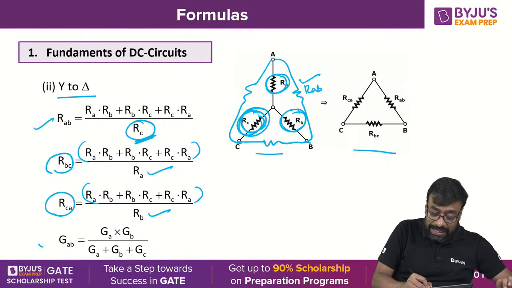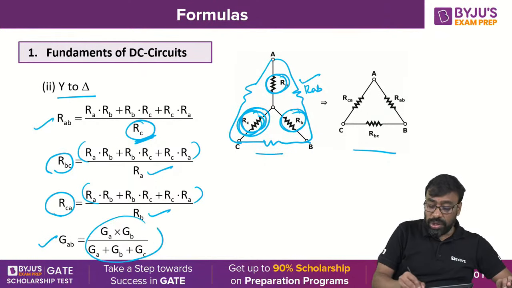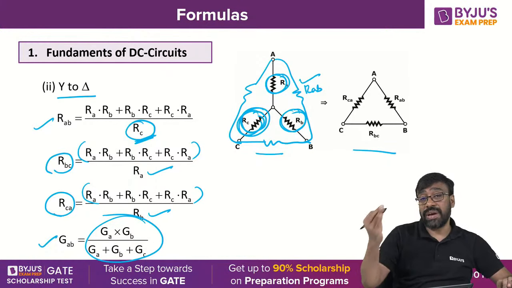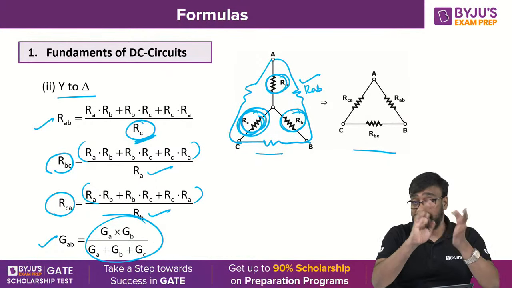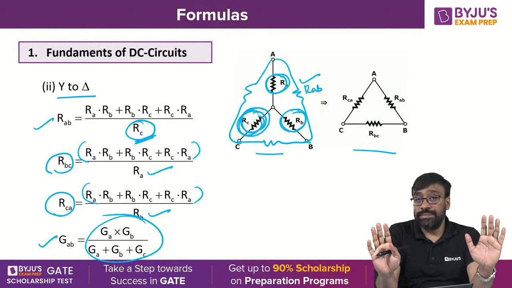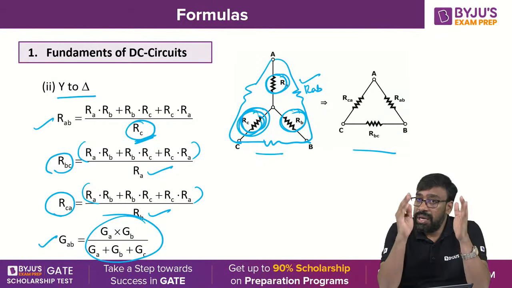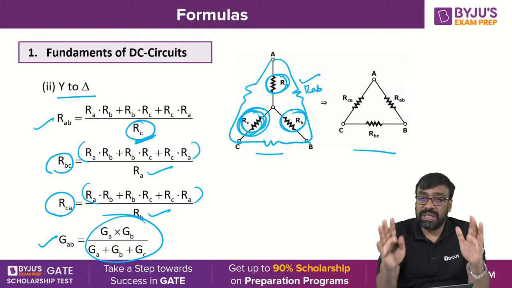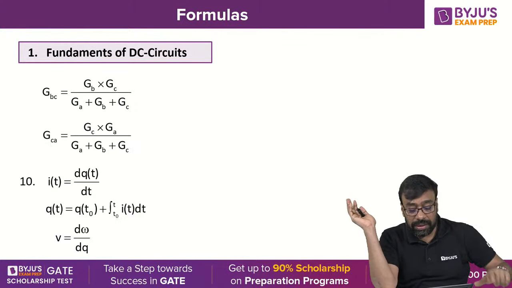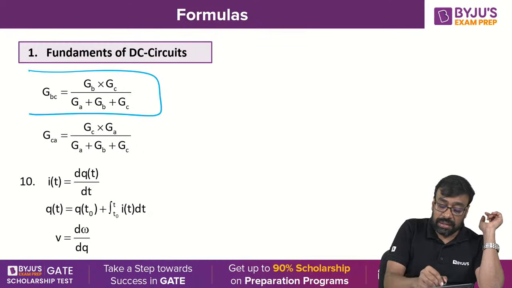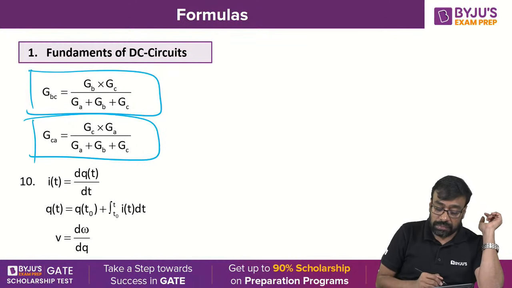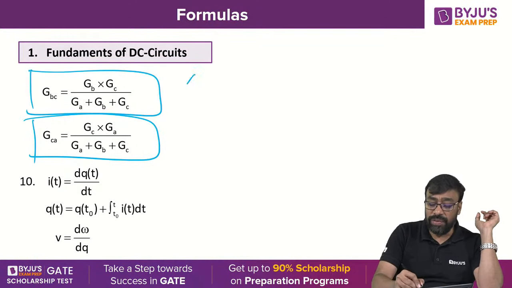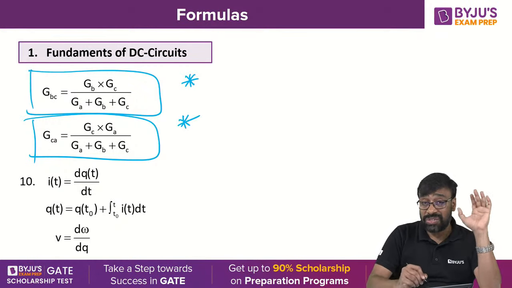Now coming to the conductances, I told you already that the formulas in terms of conductance and resistance must be on your fingertips. You can't get any doubt in that. You can't search for the formula in the exam. It's going to kill your valuable time. That is why the formulas must be on your fingertips. GBC, GCA similarly. So these are all very, very important formulas for star delta transformation.